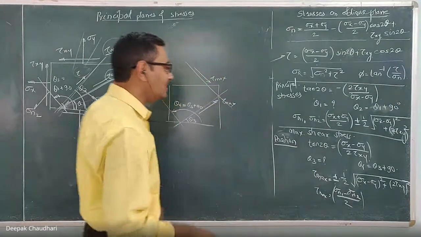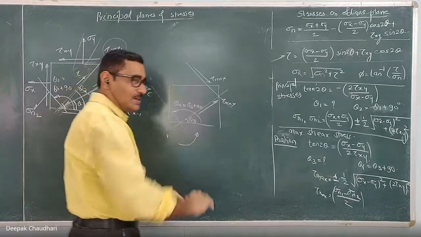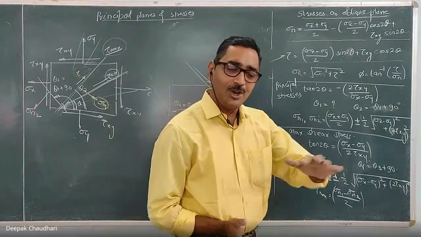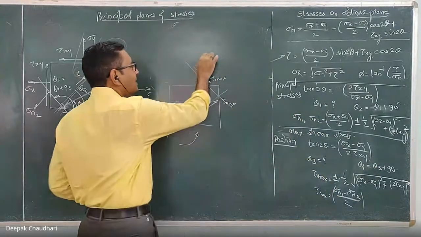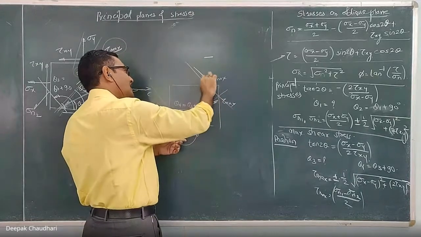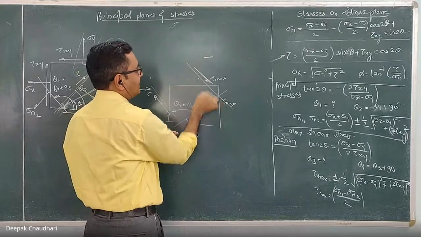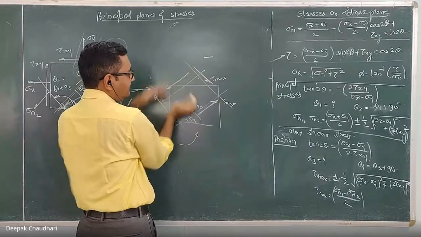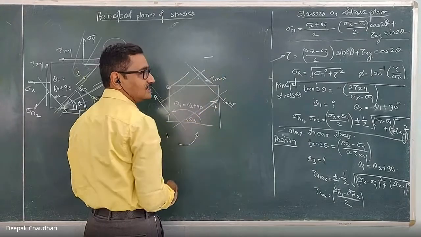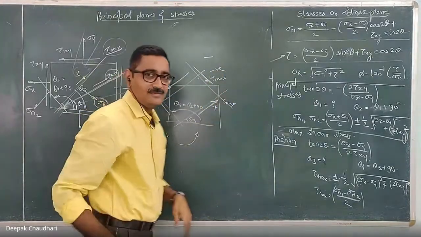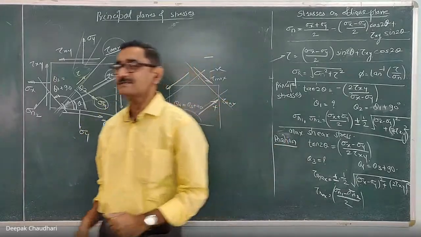Here the only thing is that if it is plus, it means it tends to rotate the body in anti-clockwise direction. Because of that shear stress the angular deformation is in anti-clockwise direction, and if it is minus, it tends to rotate the body in clockwise direction. So these are minus, these are plus. This tends to rotate the body in anti-clockwise direction, so plus. This shear stress is plus, this shear stress is minus. I want to tell you that the sign convention also here, but have you understood this?